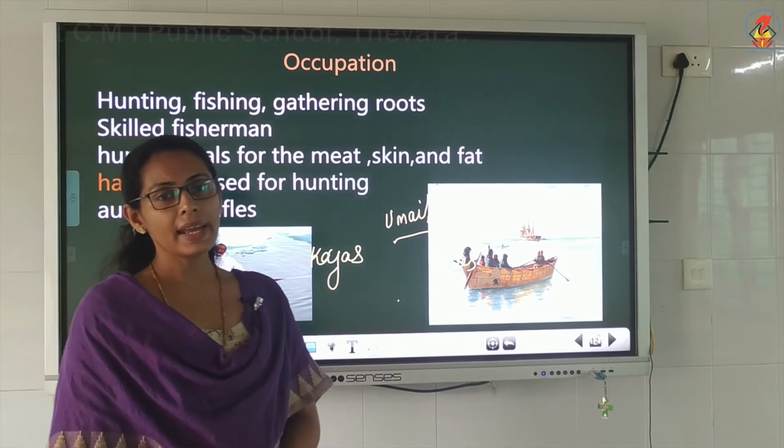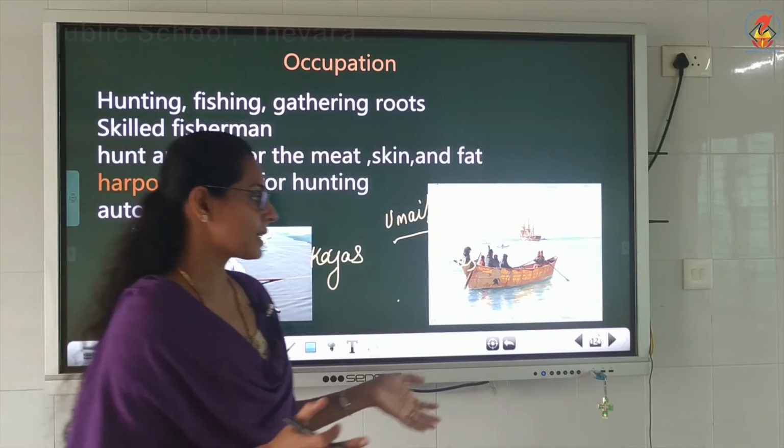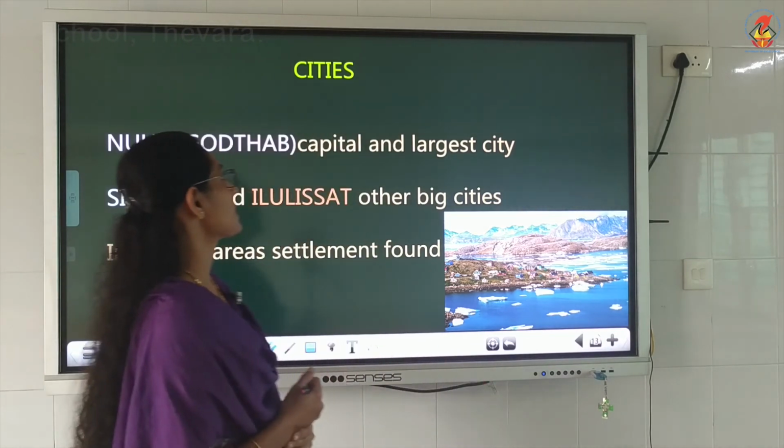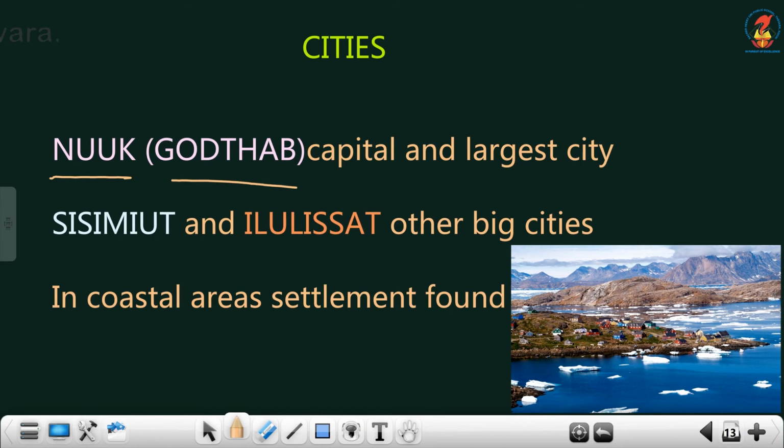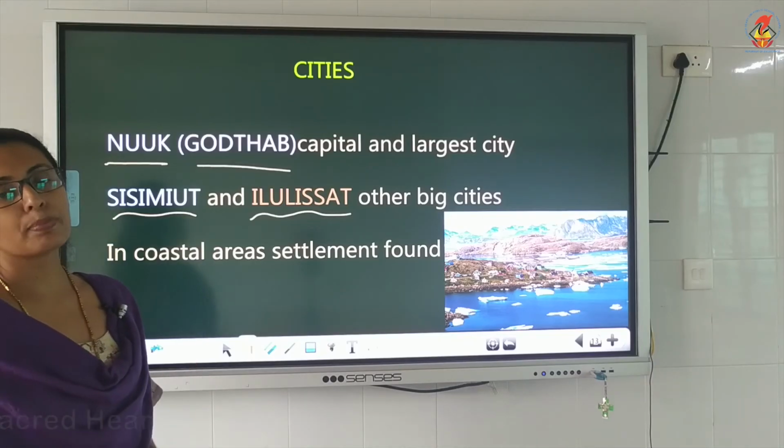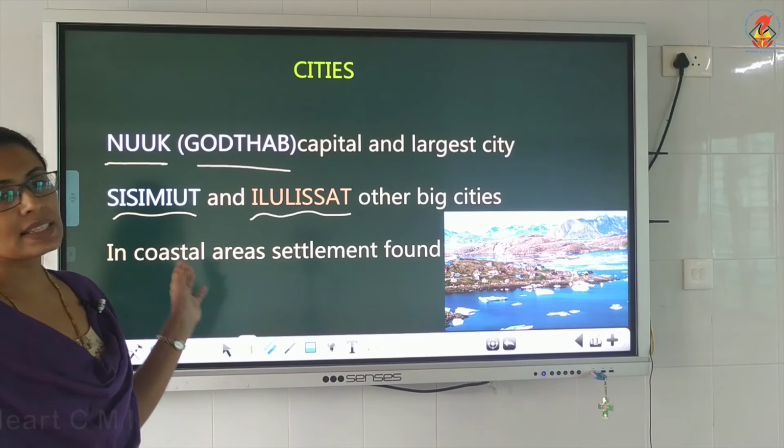Now next one is some important and big cities. Nuuk or Godthab is the capital and largest city. The spelling of Nuuk is important. Nuuk or Godthab is the largest city, and that is known as the capital city, and some other big cities are also there, that is Sisimiut and Ilulissat. Sisimiut and Ilulissat are other big cities. Only three cities we can find.